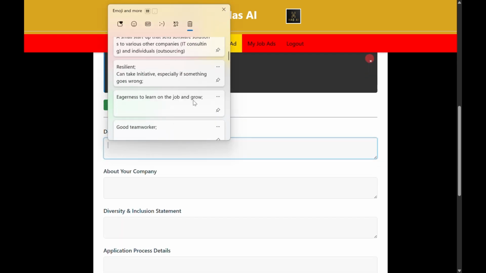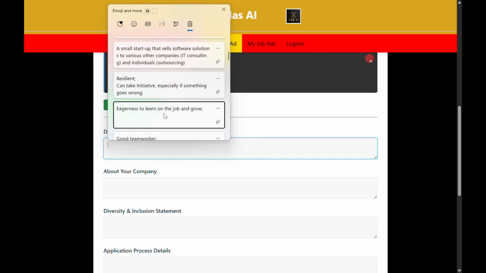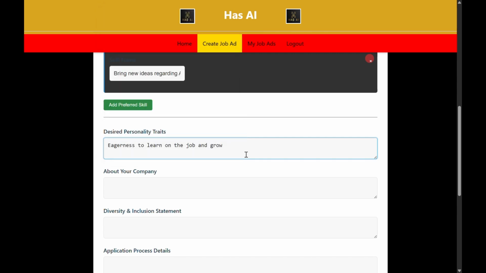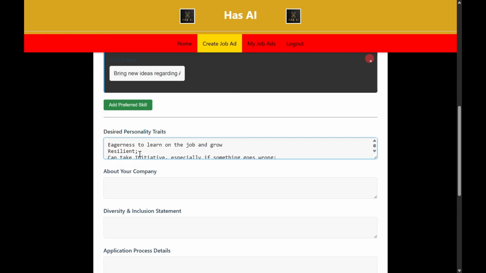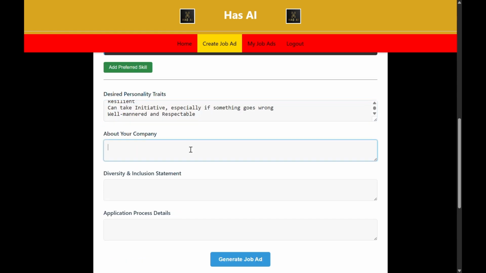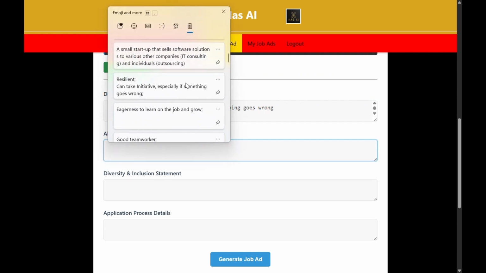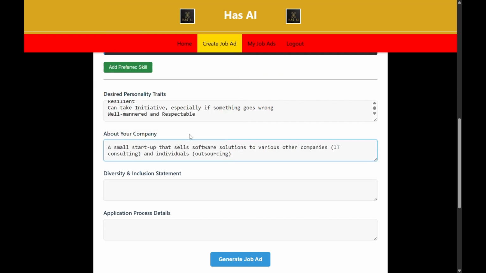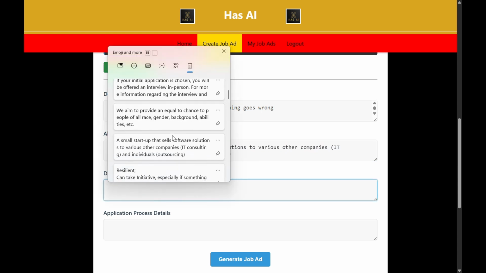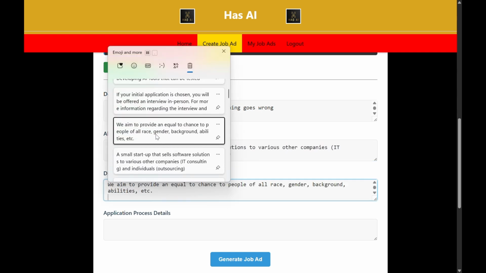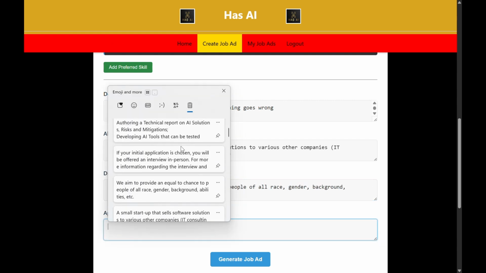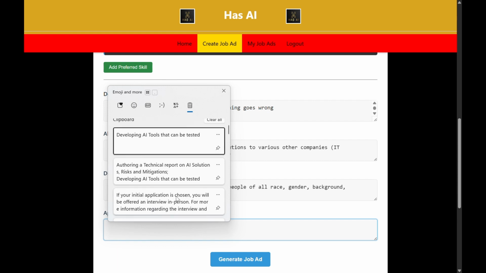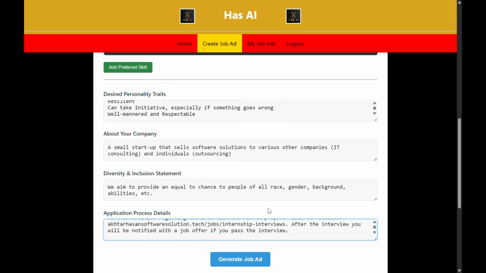Desired personality traits, we put that in one box. Pasted them separately, something we should have done for the copy even. So these are the different personality traits, made up ones that we could have for this job. Then about the company, small startup, selling software. Then diversity and inclusion statement, just a one-liner. The AI can expand on that when it generates. Then the application process, we will change that a bit.